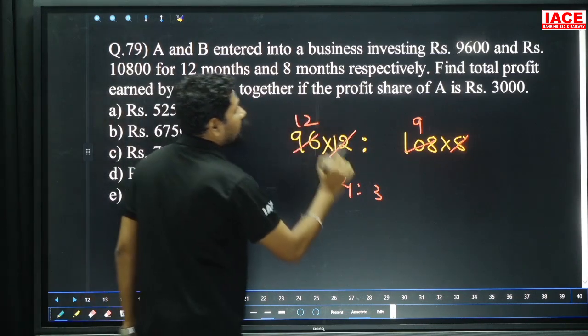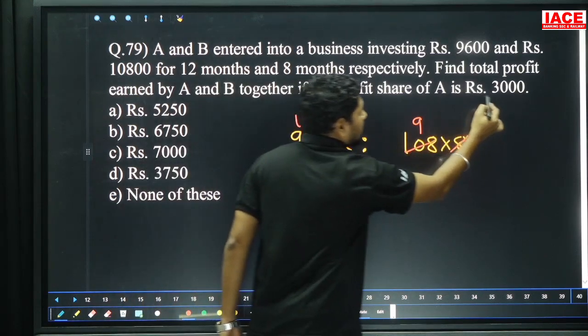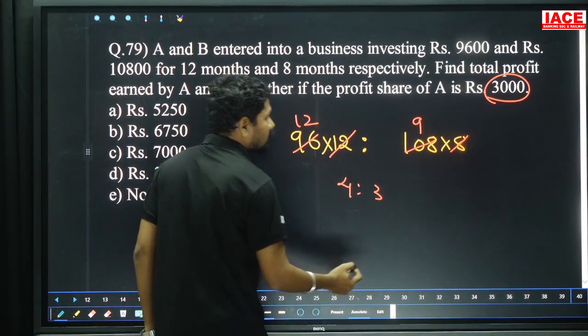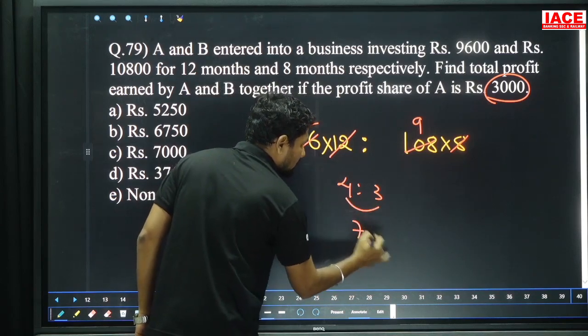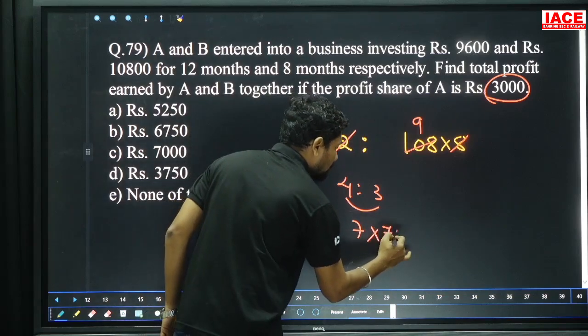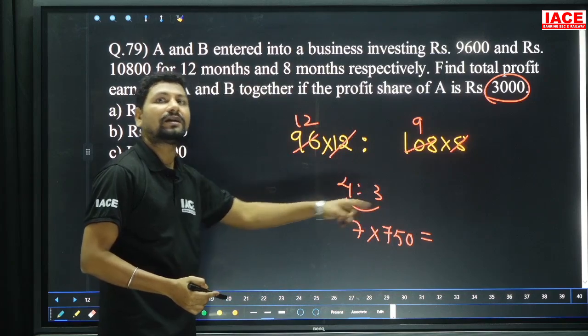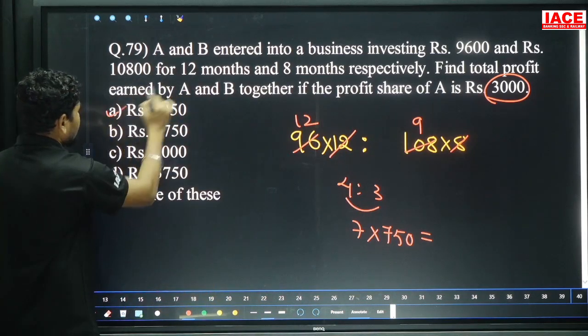And A's profit is given. A's profit is equal to 4 parts. 4 parts is equal to how many rupees? 3,000. 4 parts is equal to 3,000 rupees, then total is how many parts? 7 parts. 7 into 4 parts is equal to 3,000. 1 part is equal to 750. 7 into 750, that is our answer. 7 times 50 is 350. 7 times 7 is 49. 49 plus 350 is equal to 5250. Option A.